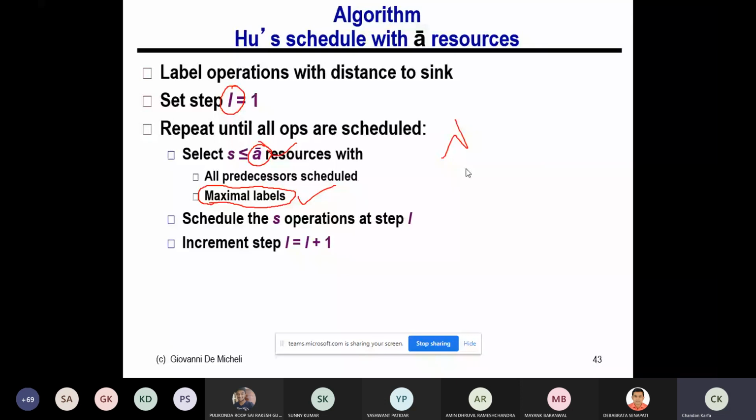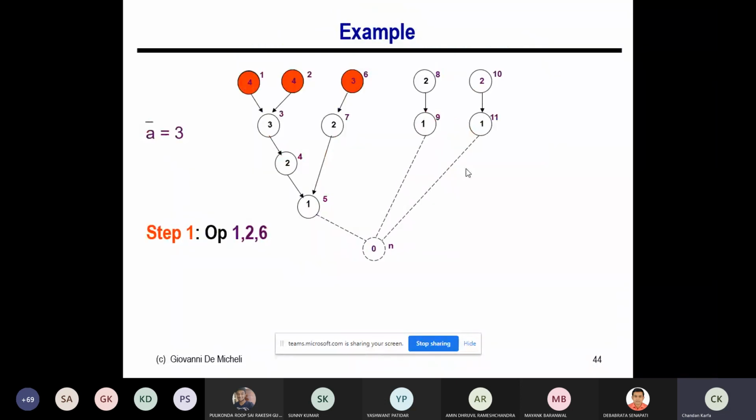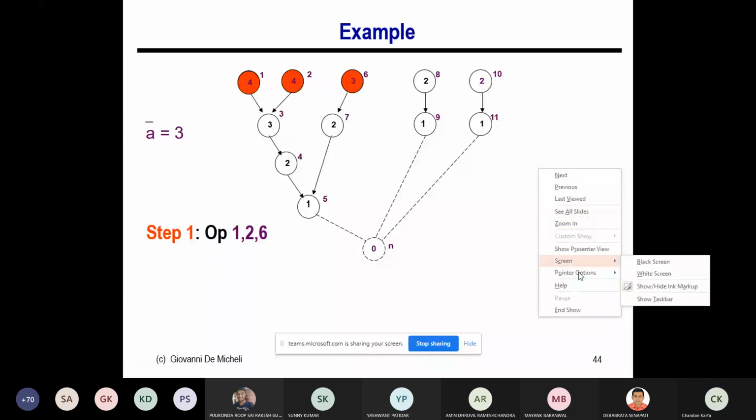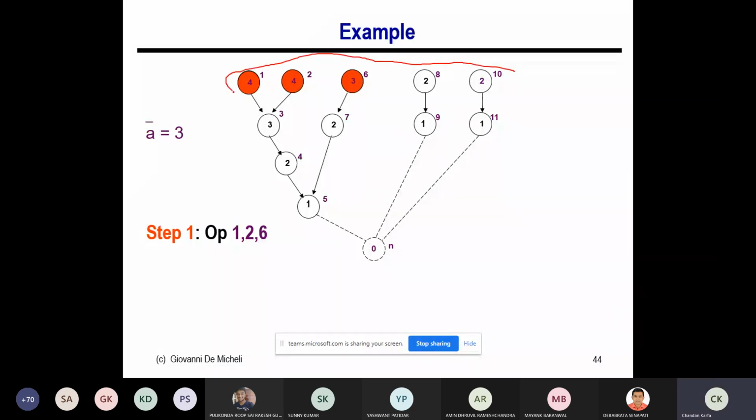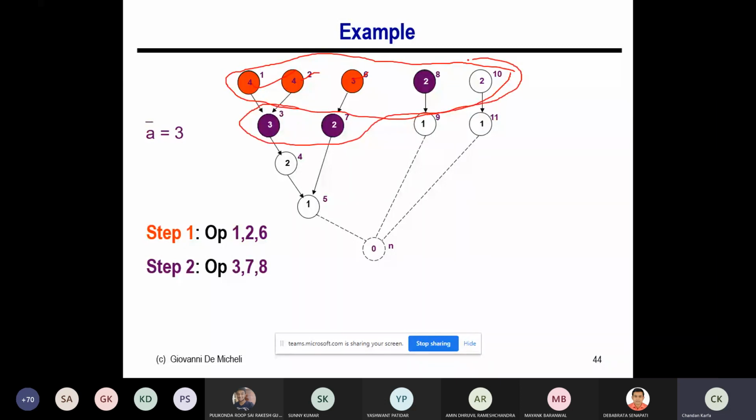Okay, so this we have understood. If the lower bound is 3, in the last class we have seen that in the first operation there are 5 nodes available. I'm going to select only the nodes which have maximum level, so 4, 4, 3. The next time I'm going to select 3, 2, 2. Among these 4, only 3 I can select, so I select the 3 which give the maximum level, and the next time I select this, and then this and this. So this is basically for a tree.